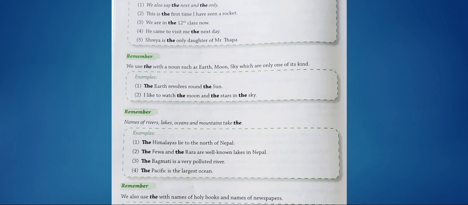The Phewa and the Rara are well-known lakes in Nepal. So in the case of lakes also we'll use the. The Bagmati is a very polluted river. So in the case of rivers also we have to use the. And in the case of oceans also we'll use the. The Pacific is the largest ocean.